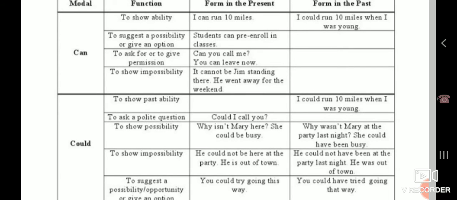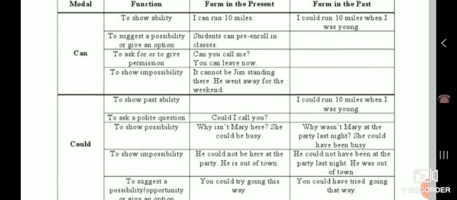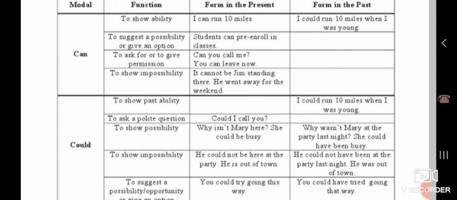The other function of can is to suggest possibility or to give an option. Like the example says, students can pre-enroll in classes. Here we are giving an option to the students, that if they wish, they can enroll in the classes beforehand. Now to ask or give permission, for example, can you call me? You can leave now. So for both situations we use can.